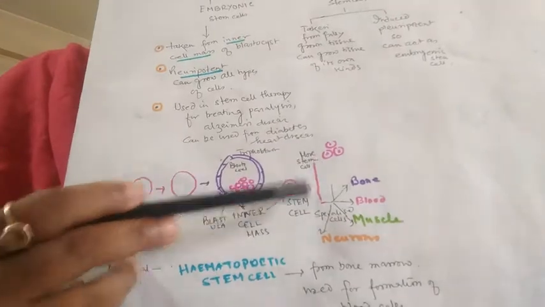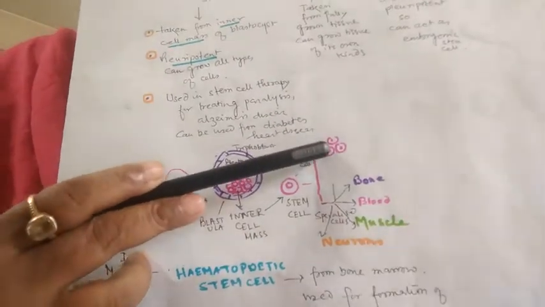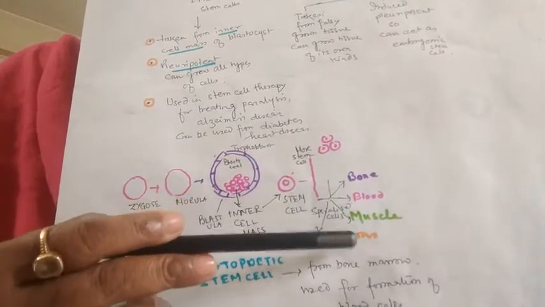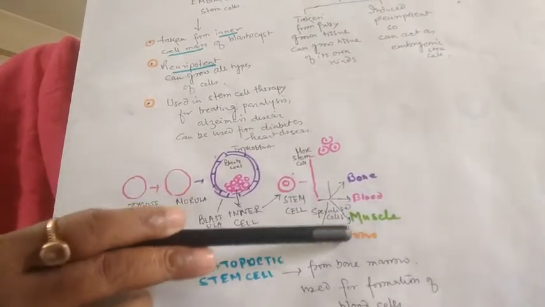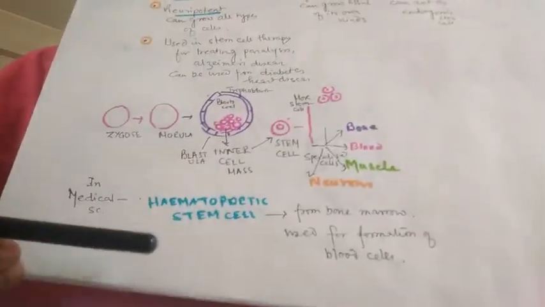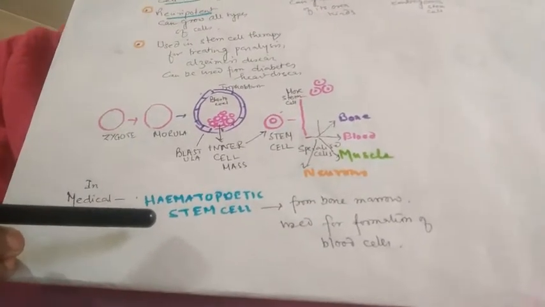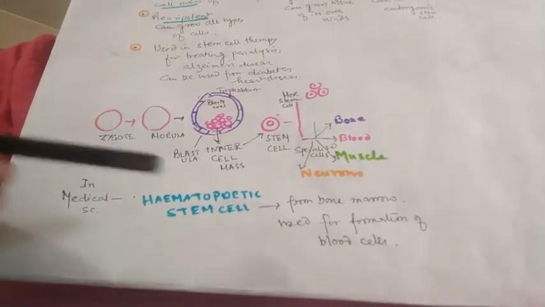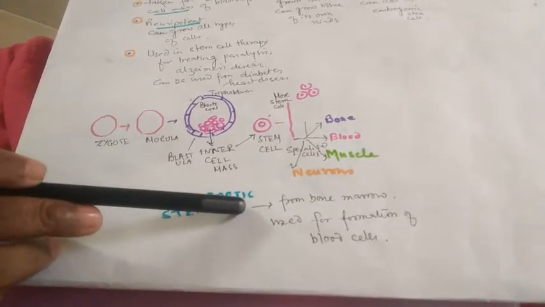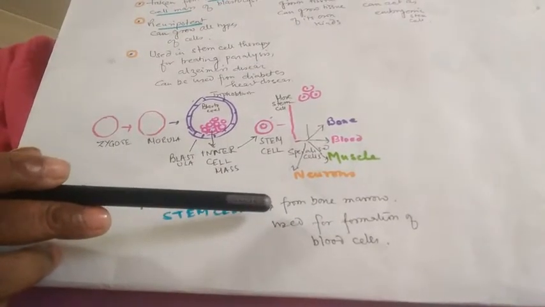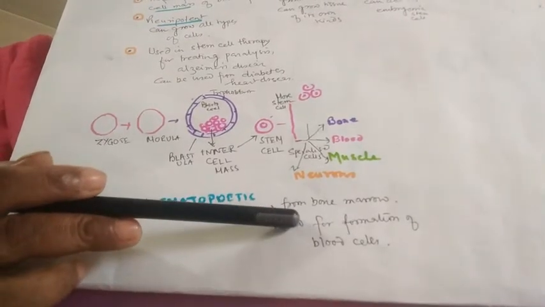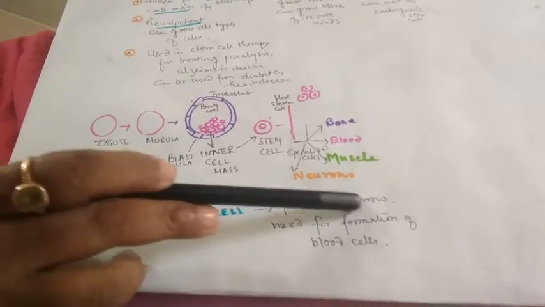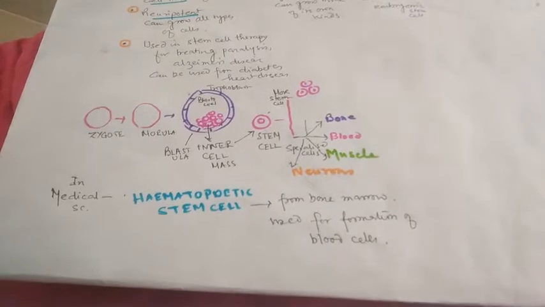So it produces both kinds of cells, that means more stem cells or various types of specialized cells like blood cells, brain neurons, muscle cells, etc. In medical use, nowadays the most used are the hematopoietic stem cells, which are taken from the bone marrow and used for producing various blood cells.